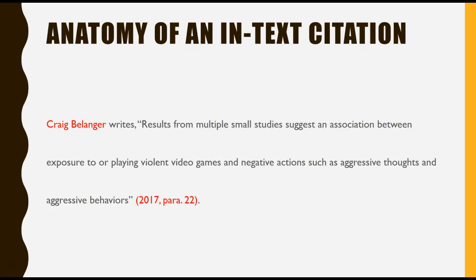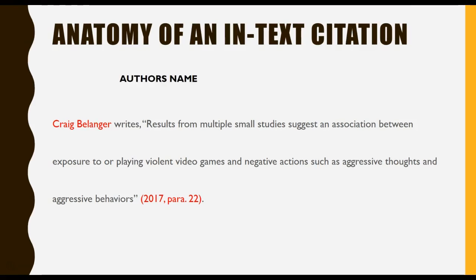Now the order that you include these pieces can change, but here's an example. Craig Belanger writes, "Results from multiple small studies suggest an association between exposure to or playing video games and negative actions such as aggressive thoughts and aggressive behaviors" (2017, para. 22). In this example, the author's last name is stated at the beginning in the signal phrase, so we can check that piece off of the list, and then what's left to include is the year of publication and the paragraph number, both of which are put into parentheses at the end of the sentence.